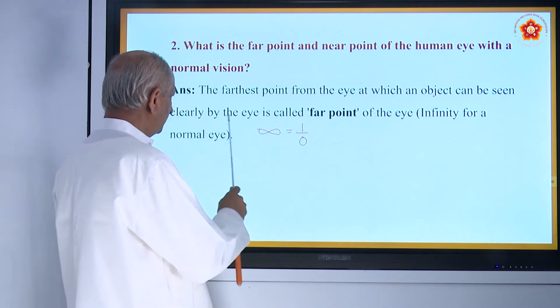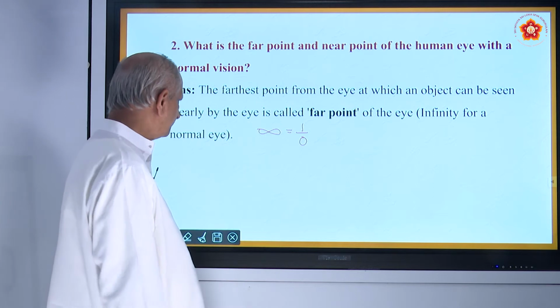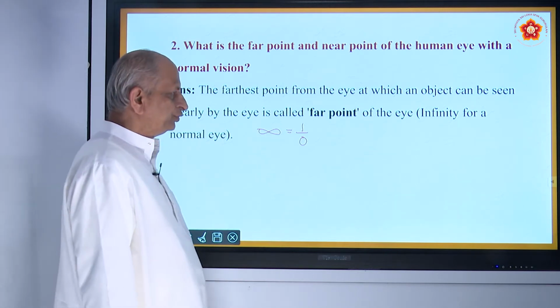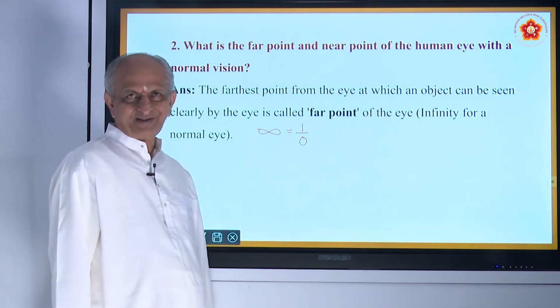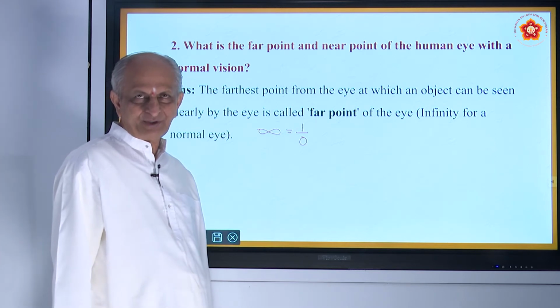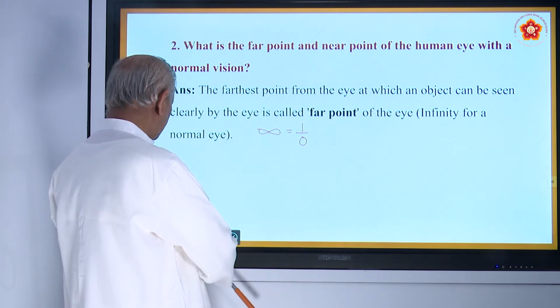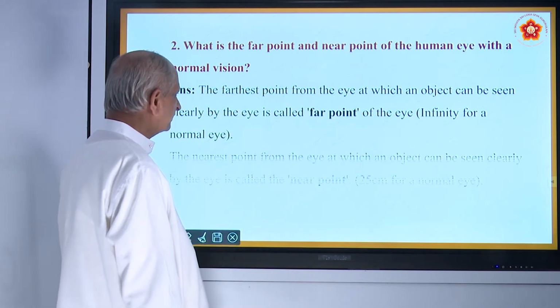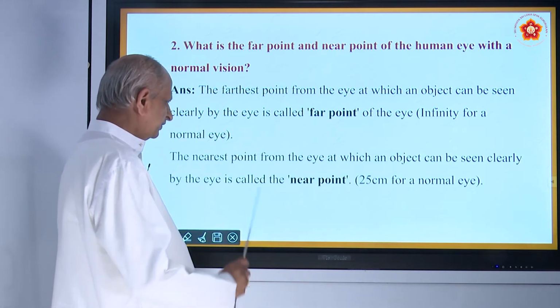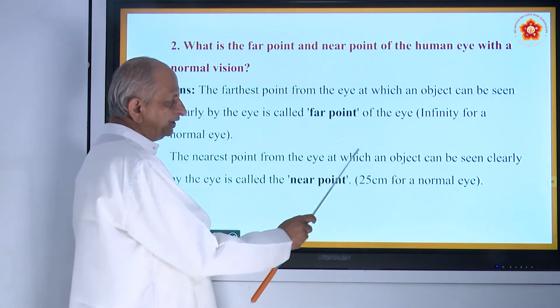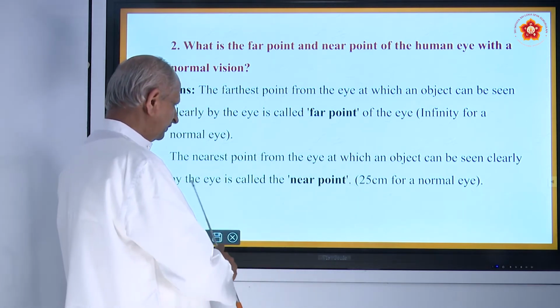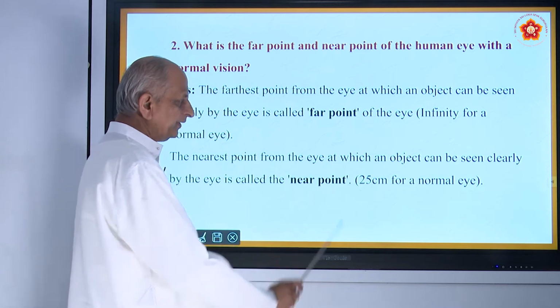Object can be seen clearly. Of course, when you say like this, it refers to youths, not above 50, 60; below 60, we can tell less, and that is called as far point. Coming to near point, the nearest point from the eye at which an object can be seen clearly by the eye is called as near point.